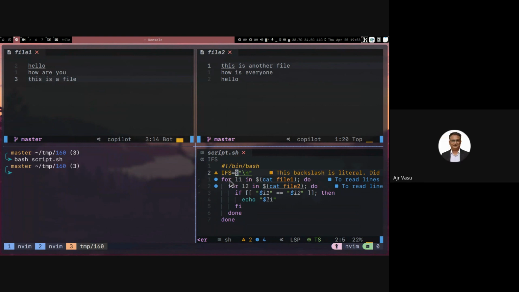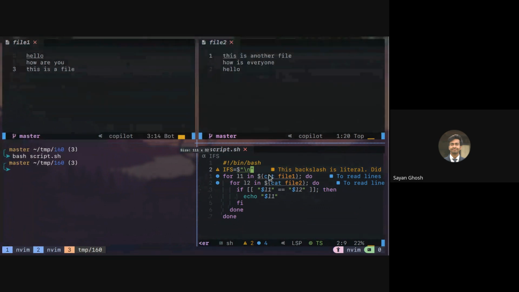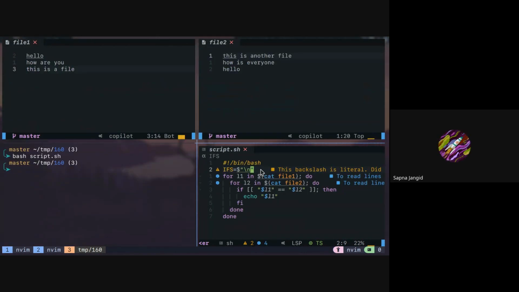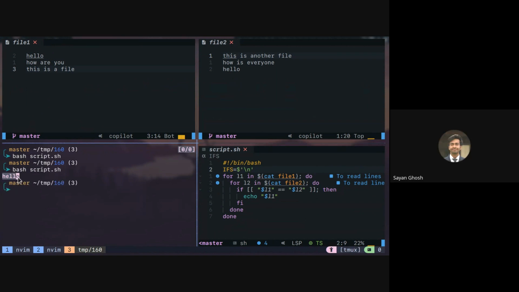You save it. Yeah, I have saved it. One second. So the dollar, should it be inside the quotes or outside? No, it has to be outside. It also has to be double quotes, not single quotes. So now you can see that only hello is printed, right?